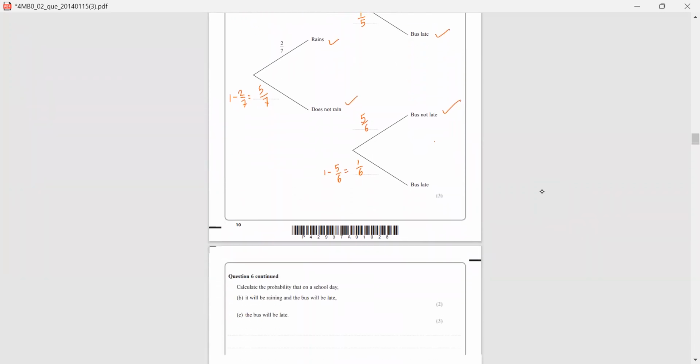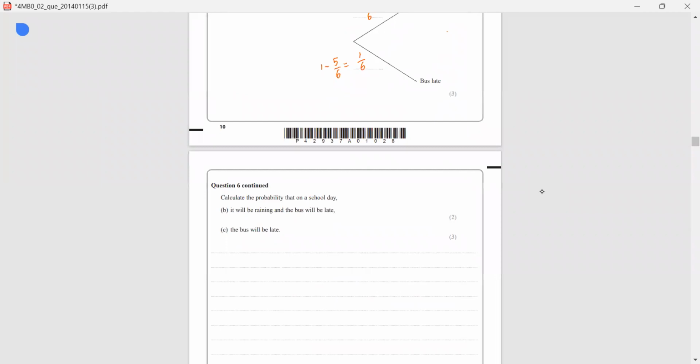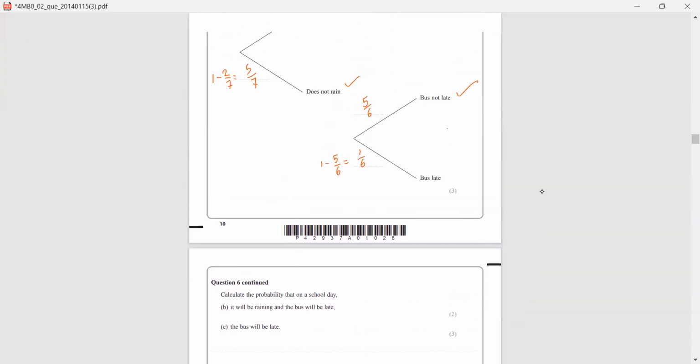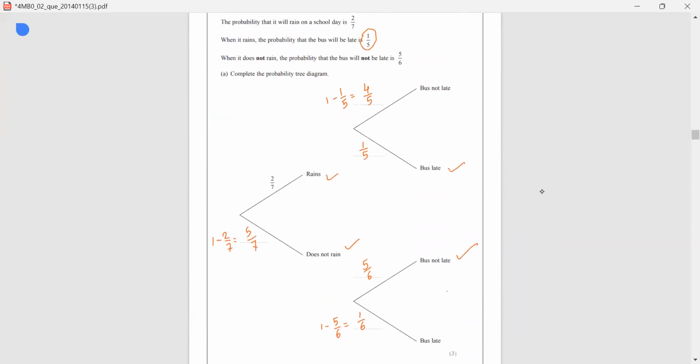Then question 6 continued. Calculate the probability that on a school day, it will be raining and the bus will be late. So students, in probability problems, we need to remember that there is a very important distinction between the words and, or.